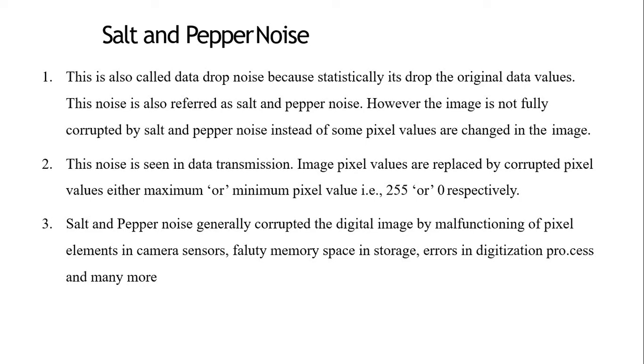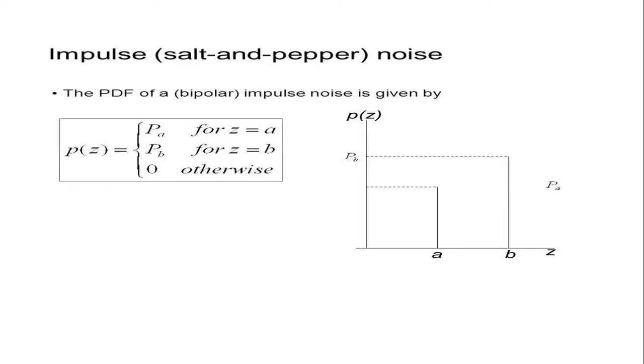Image pixel values are replaced by corrupted pixel values, either maximum or minimum value, that is 255 or 0 respectively. Salt and pepper noise generally corrupts the digital image by malfunctioning of pixel elements in camera sensors, faulty memory space in storage, error in digitization process, and many more.